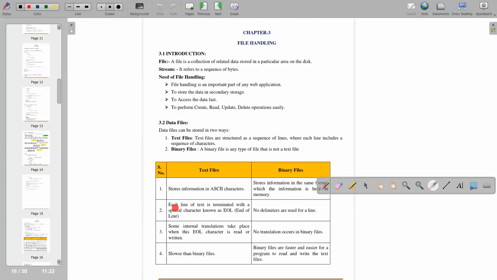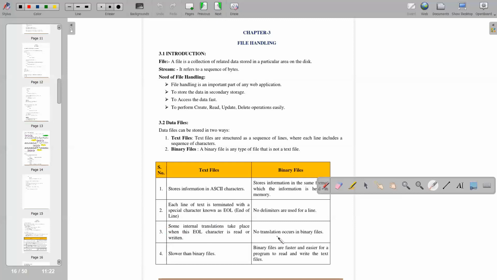Each line of text in a text file is terminated with a special character known as end of line. But in binary files no delimiter is used for a line. In text files some internal translation takes place when this EOL character is read or written.